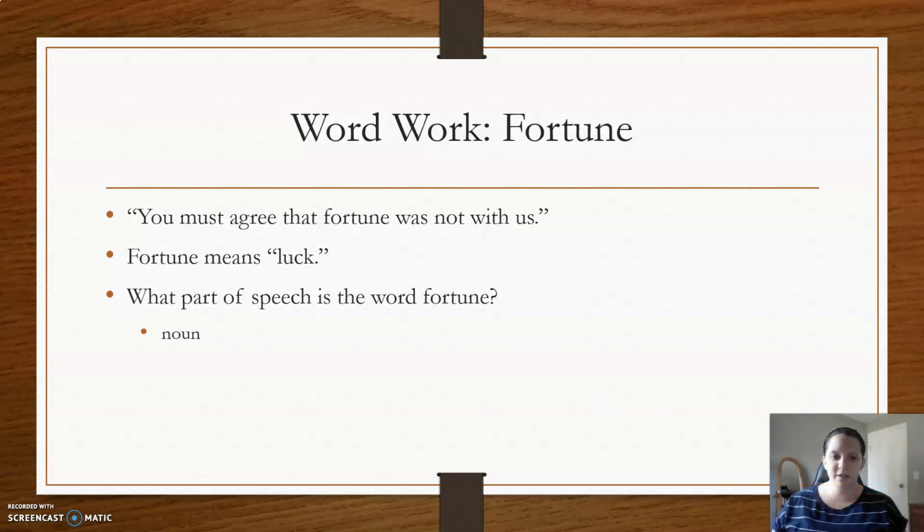Okay, our word work for today is fortune. You must agree that fortune was not with us. So fortune means luck, and that is a noun.